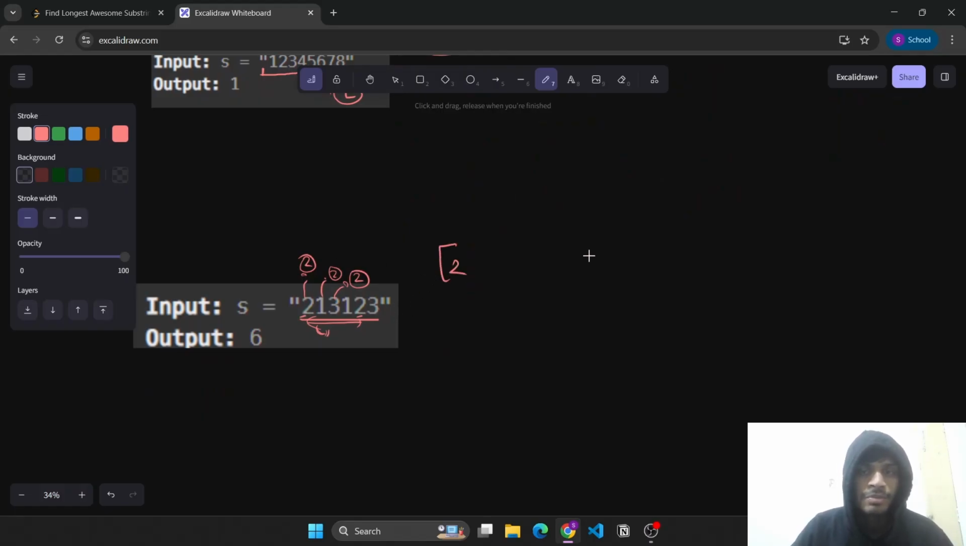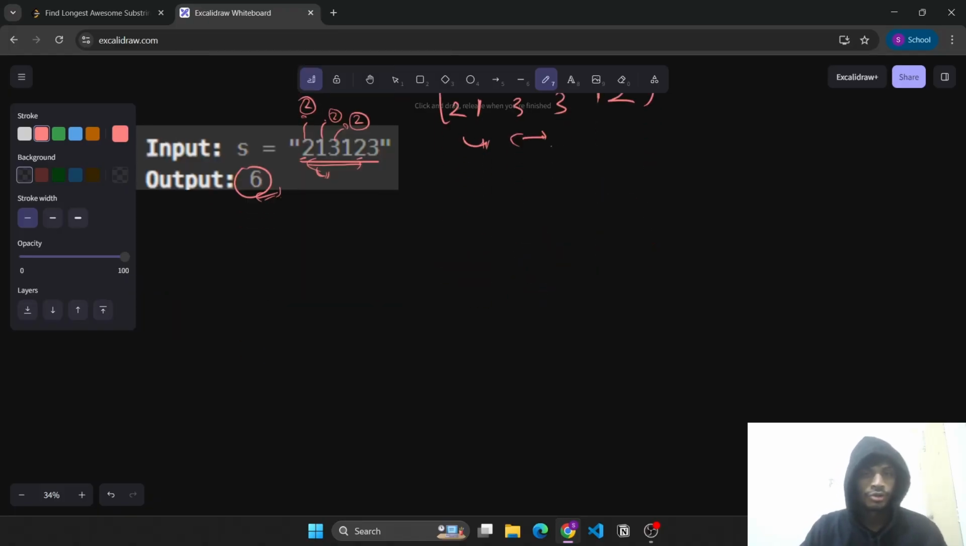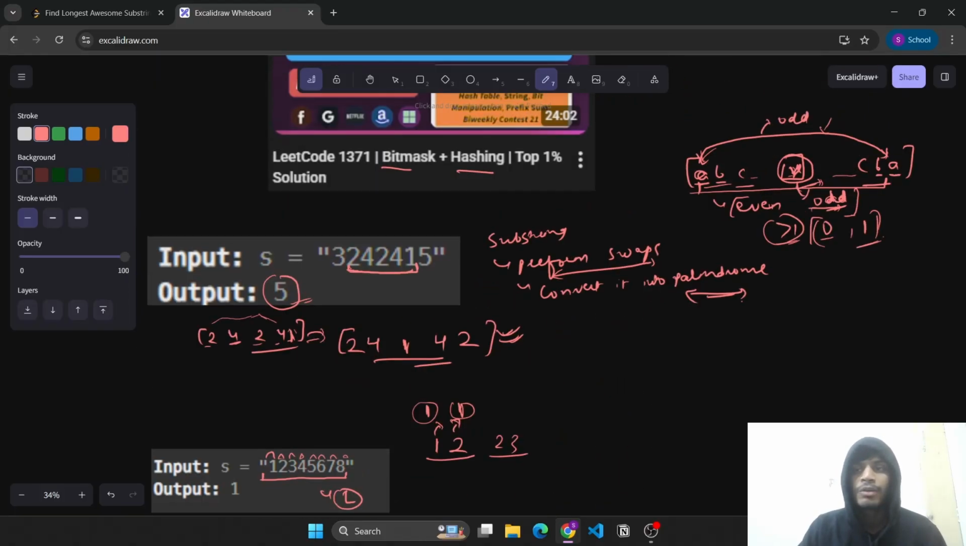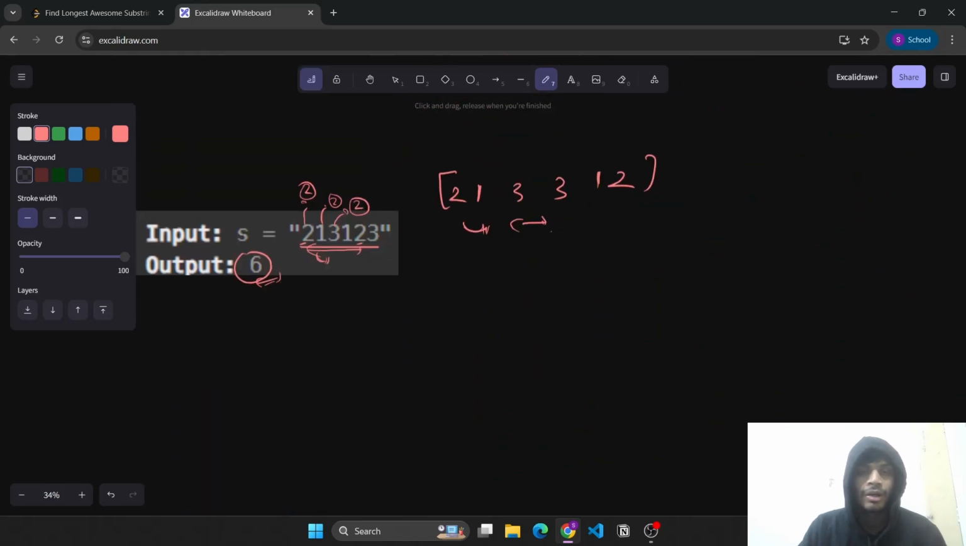So for this 2, let's move a 2 to the end. For this 1, move a 1 to its place, and for this 3, we'll have this. So this will be the palindrome, and hence the longest substring here was 6, which is the correct output here.